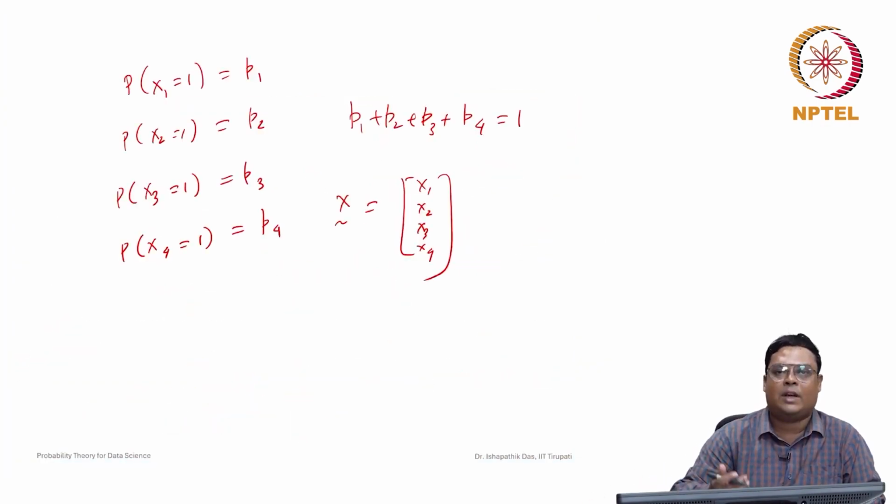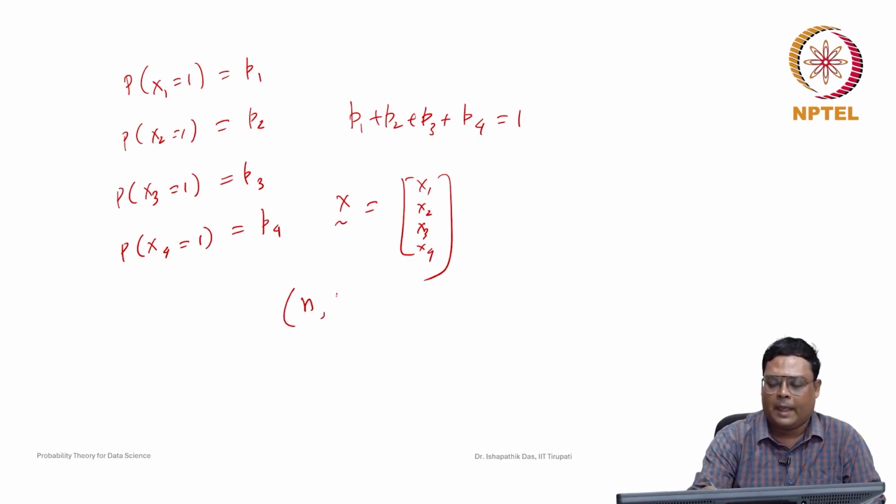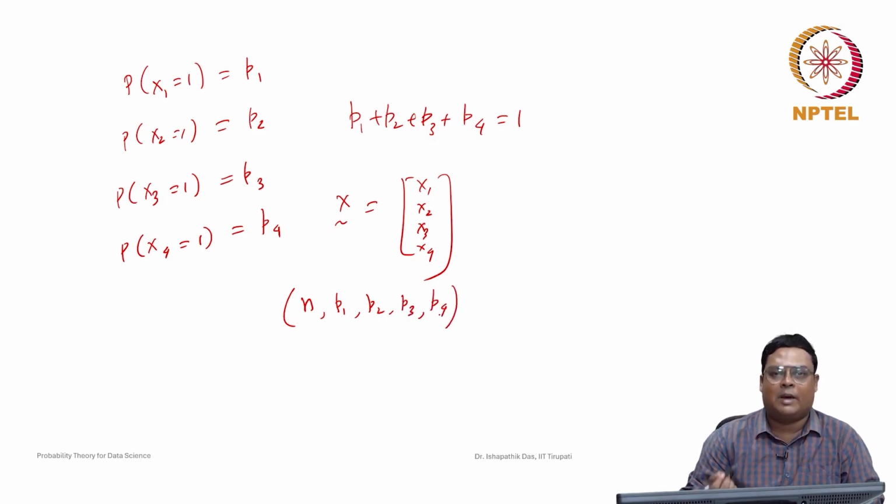We denote this as a multinomial random variable with parameters n, how many times we draw, and then P1, P2, P3 and P4, here actually 4 only. So then what will be the probability mass function, that we have to find. So this will be a multinomial distribution if it has some particular probability mass function.